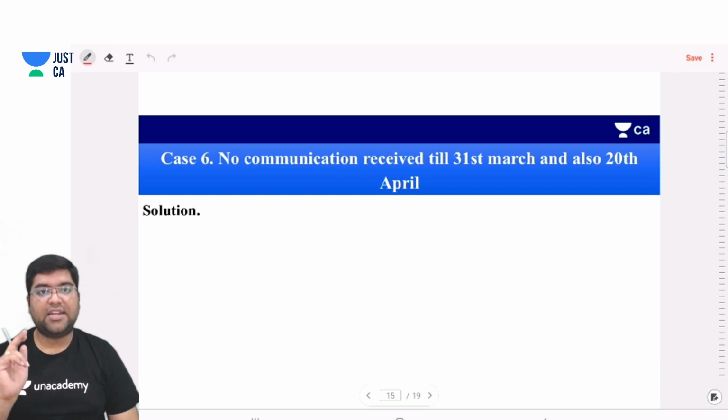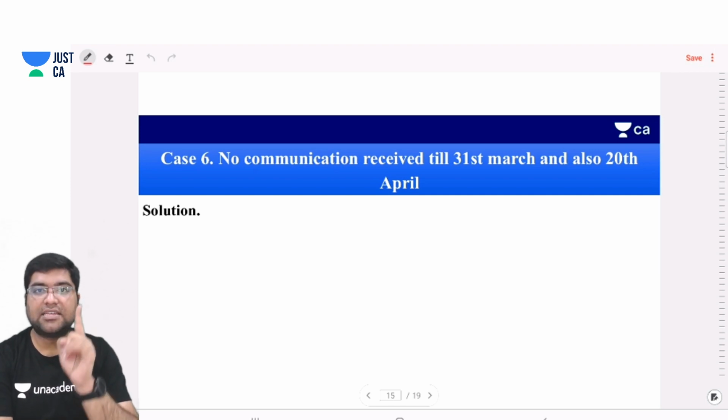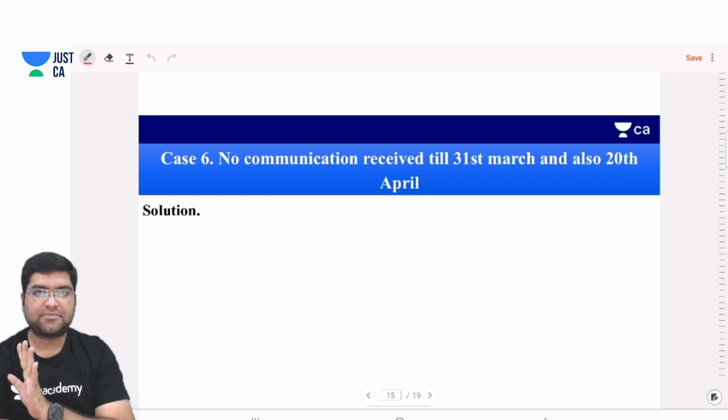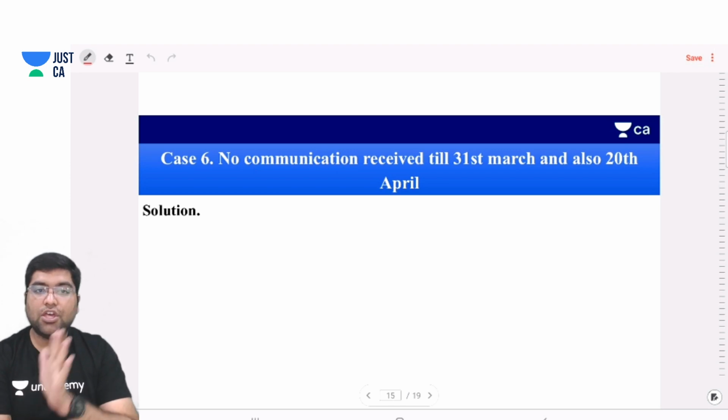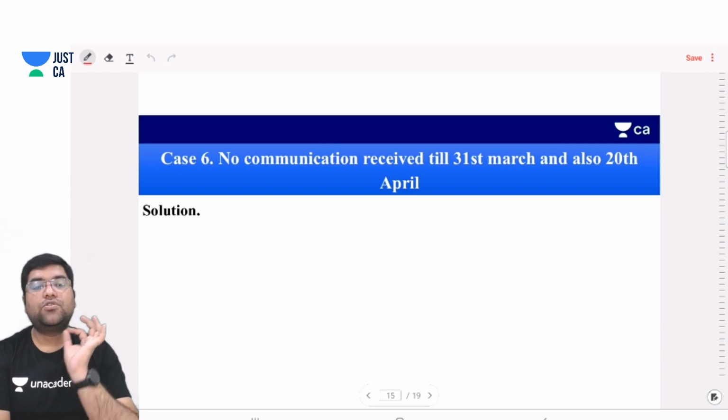Last and the most important case is case 6. Case 3, case 4 and case 6 are the most important cases. No communication received till 31st March and also 20th April.